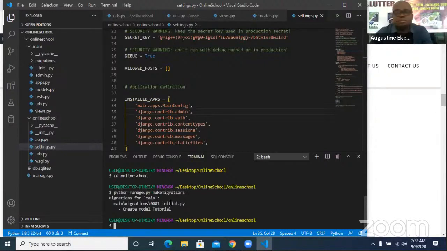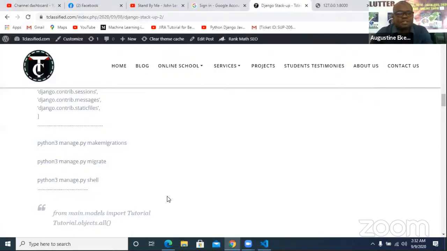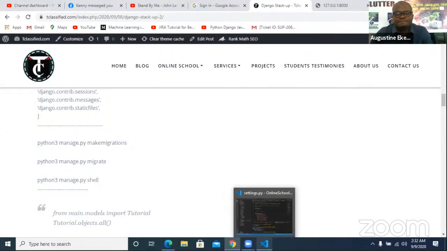When you make migrations, it simply means that you're creating your database. The model that you created, you want to use it to actually form the database. So you can see migrations from main is creating the table Tutorial in the model. So it has made the right migration. The next thing will be to do python manage.py migrate to actually fill it in.